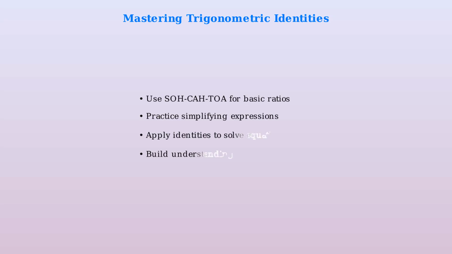To master trigonometric identities, remember these key strategies. Use SOH CAH TOA for basic ratios, practice simplifying expressions regularly, apply identities systematically when solving equations, and build your understanding through consistent practice and repetition.